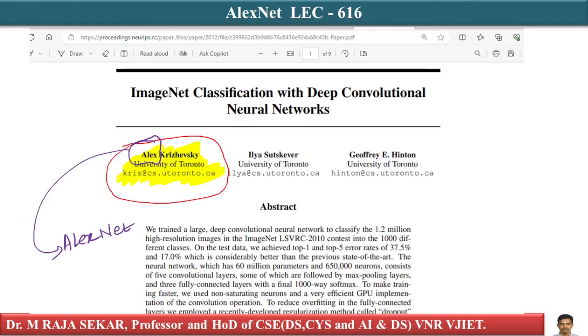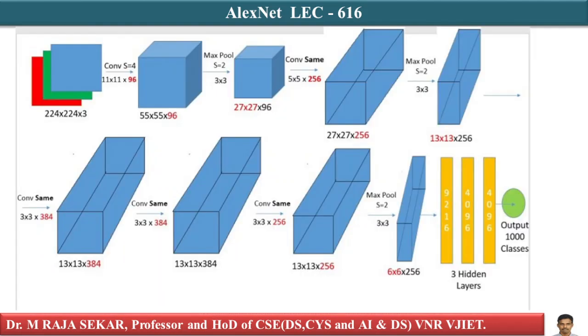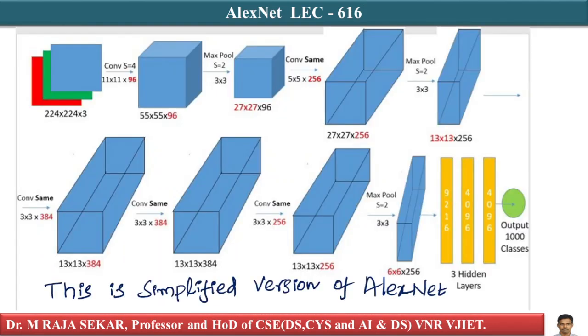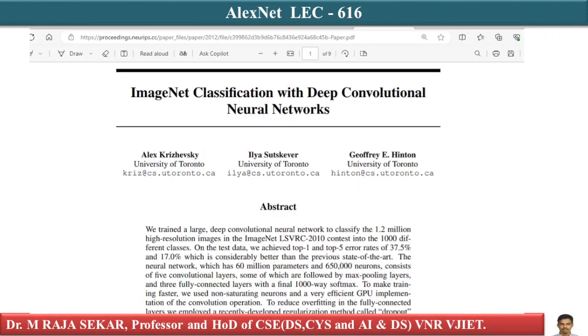Who is the first author? Alex, isn't it? Alex K. AlexNet is named after the first author of this particular research paper. This is a simplified version of AlexNet, which is easier to understand. I will also refer to the actual research paper here. This is the actual research paper.